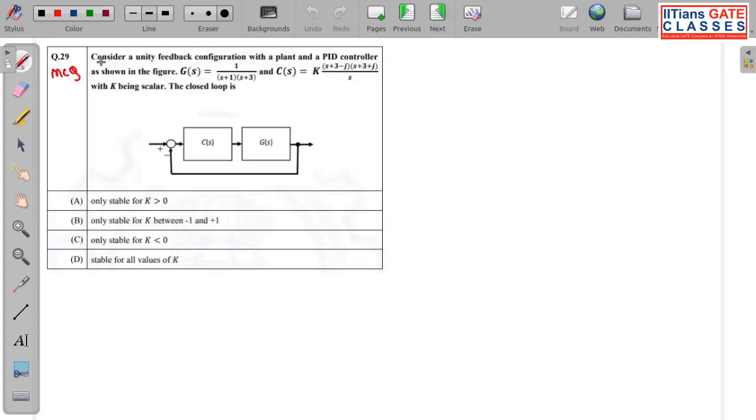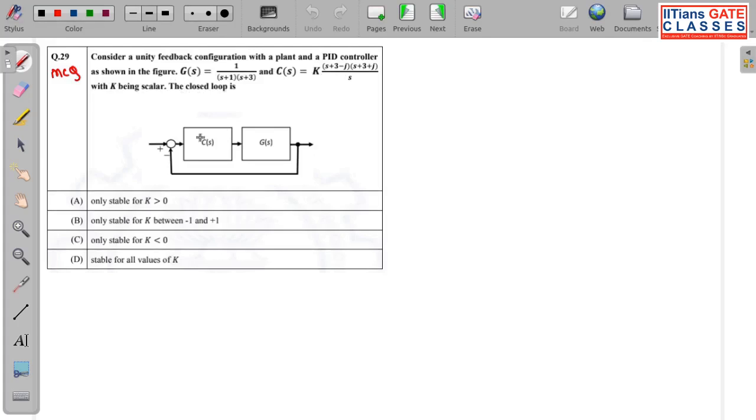Now here we have another question. This is a multiple choice question, and I think this question was for 2 marks. So what have they asked? Consider a unity feedback configuration with a plant and a PID controller as shown in the figure. G(s) is equal to this and C(s) is equal to this, with K being scalar.